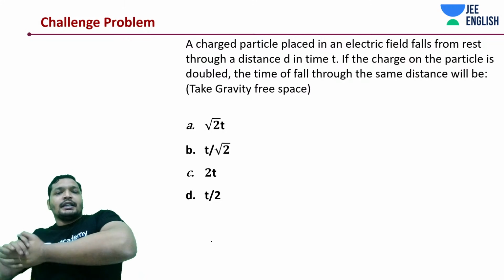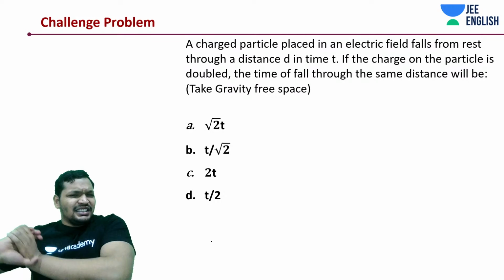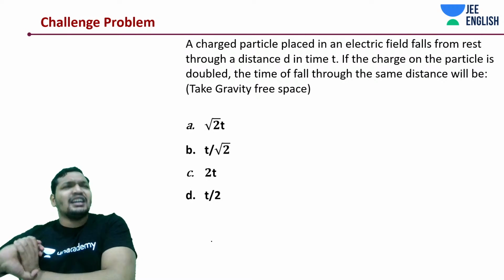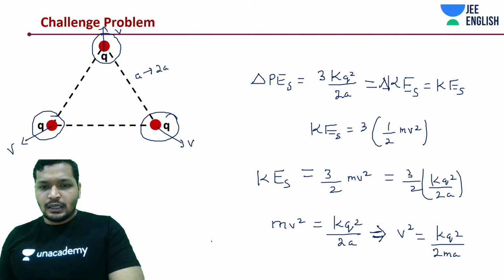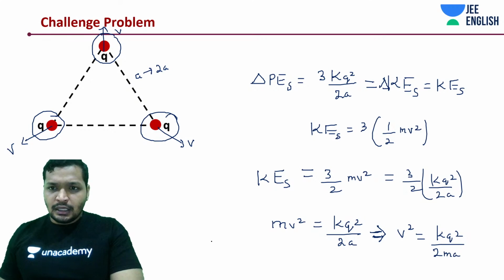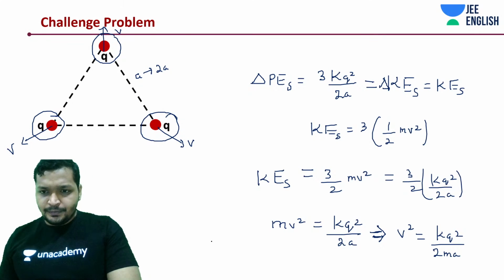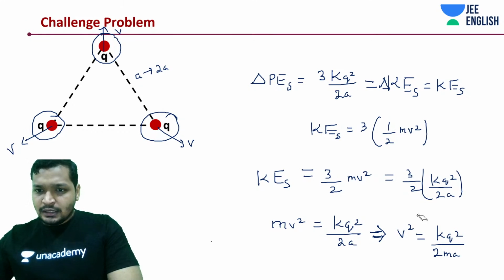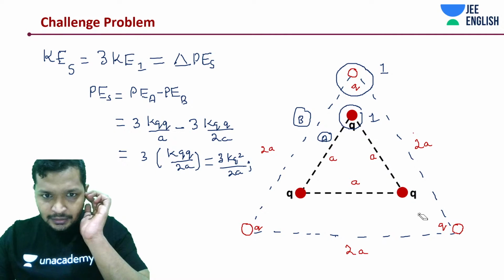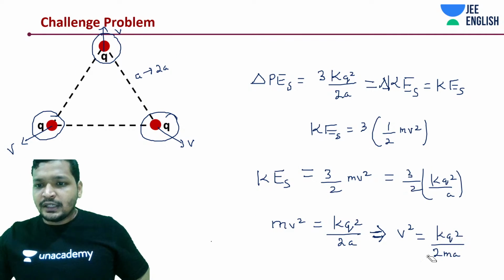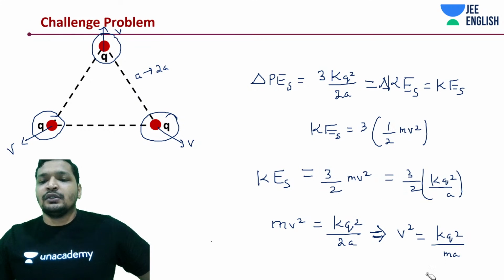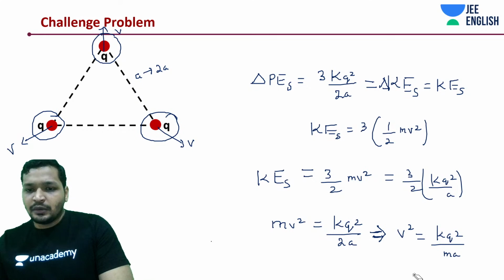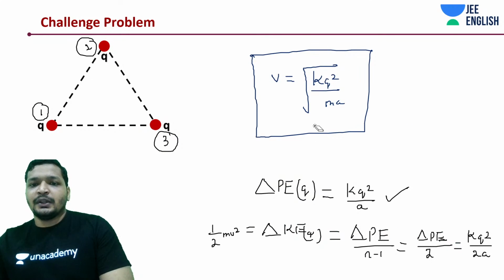All right, guys. Let's get into this question then. Just a moment. I think that is not matching. Q square by... How did we get this another A here? Another A should not be present. 3 by 2, 3 by 2 cancels out. So this 2 would also be cancelling out. The concept should match. kq square by ma.